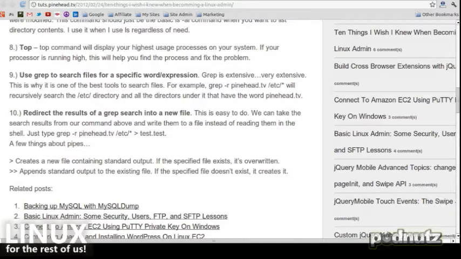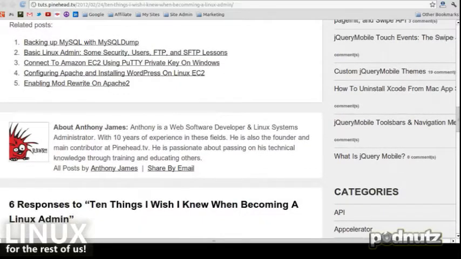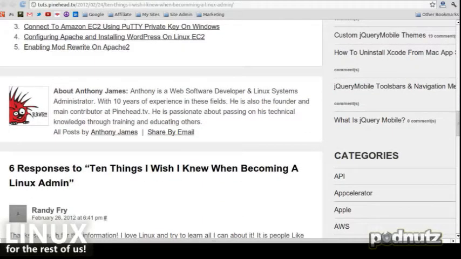So let me explain it. Okay. Number 10, redirect the results of a grep search into a file. It's always nice to be able to do a search that might return too much stuff back to you, save it to a file, then open up the file to do your edits or your searching. It's much easier to do Control F and then F3 and find it.